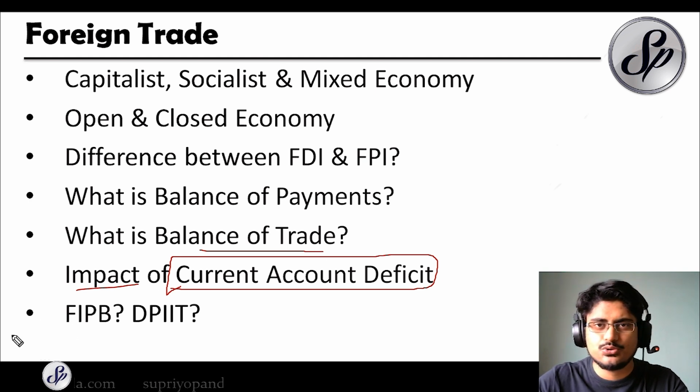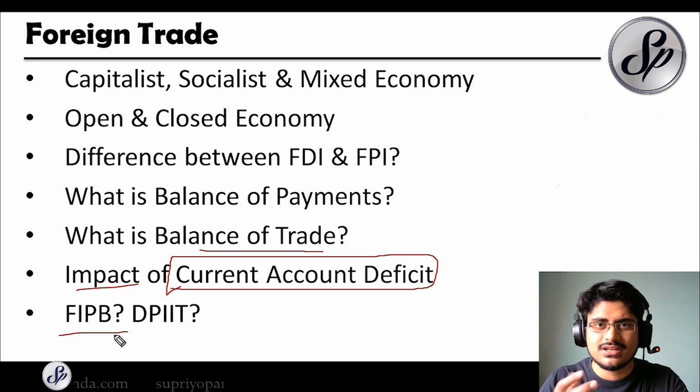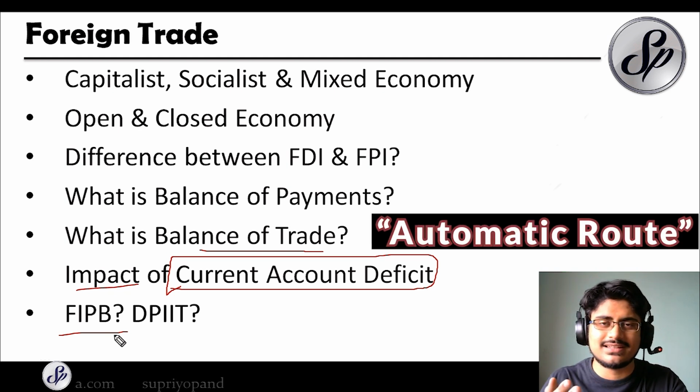And we also used to have a body called the FIPB, the Foreign Investment Promotion Board. Earlier, this body used to approve all the FDI we were getting. All the FDI requests, all the foreign money that was coming in, this body had to approve before the companies could get it. But right now the government has relaxed these norms and rationalized the FDI limits as well. A lot of FDI is under the automatic route. The automatic route means that the company does not need any permission to get that foreign funding.